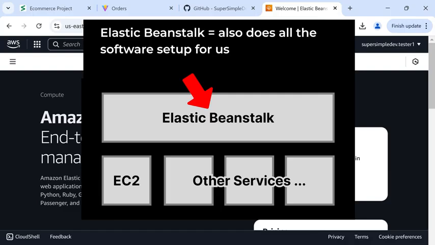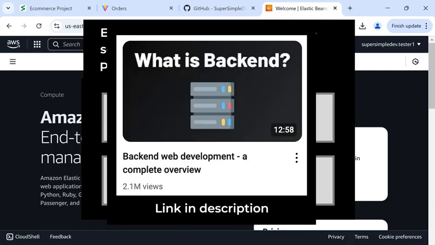to Elastic Beanstalk, and it will just work. This is called a Platform as a Service, or a PaaS. This manages the infrastructure and the software for us. If you want to learn more about these concepts, you can check out my backend overview video in the description.